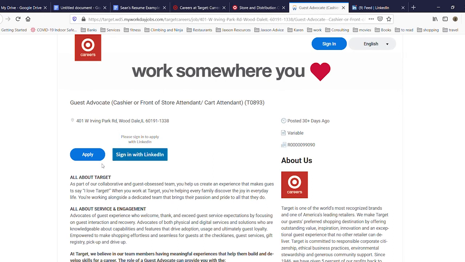And this has a couple of options available. Notice it has sign in with LinkedIn. We're going to talk about LinkedIn in a minute. One of the nice virtues of LinkedIn is that it does work smoothly with a lot of services like this. So if you go to the trouble to create an account at LinkedIn and upload your resume and have all your information there, a lot of times you'll be able to use that existing account and just port it right over by clicking on this.